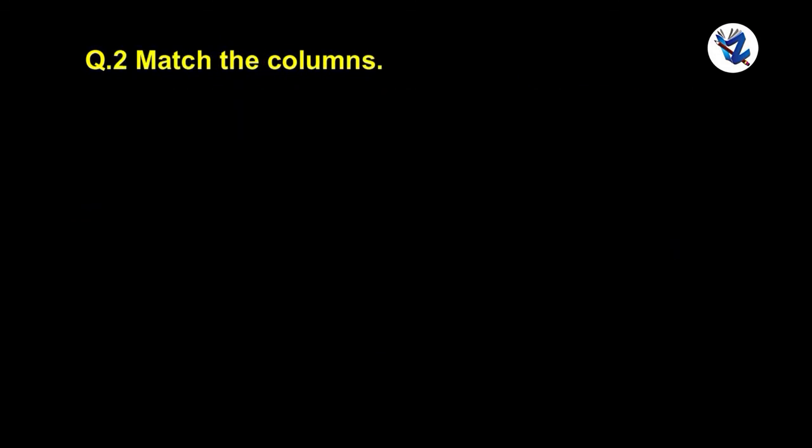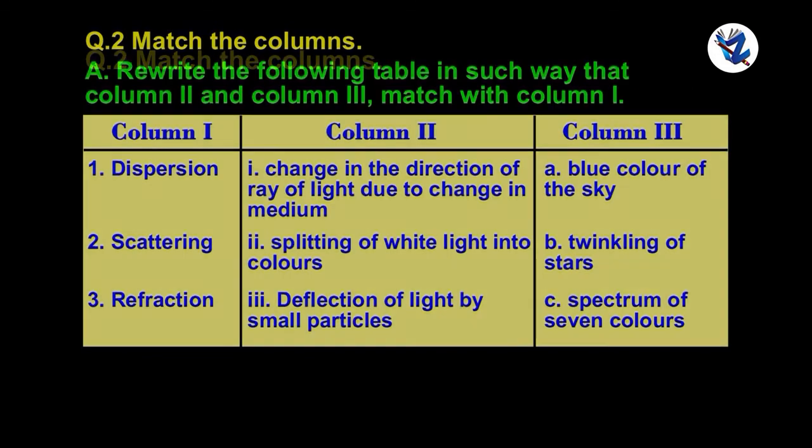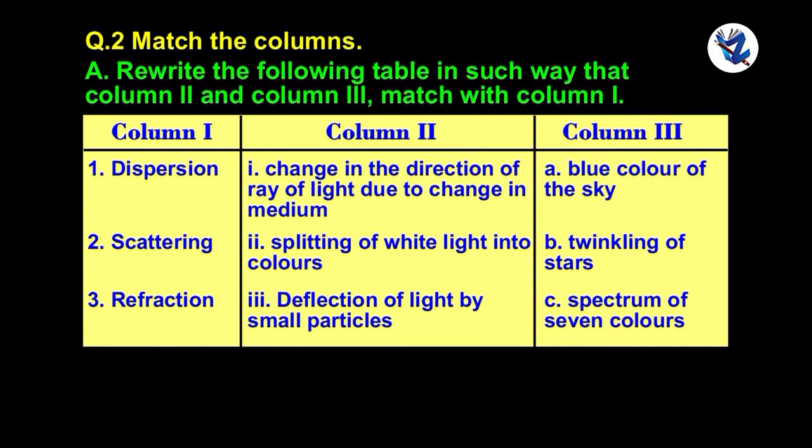Question 2. Match the columns. Rewrite the following table in such a way that column 2 and column 3 match with column 1.